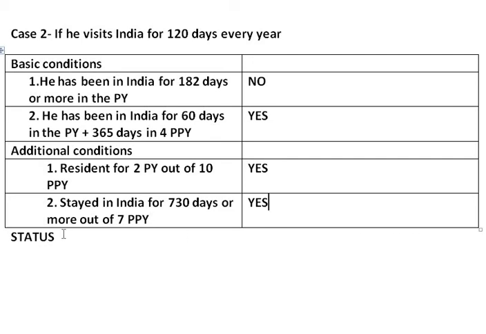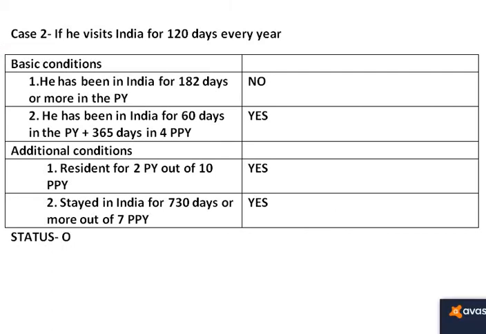Can you tell me what will be the residential status of the individual? When any person fulfills one basic condition and both the additional conditions, he is known as ordinarily resident in India.